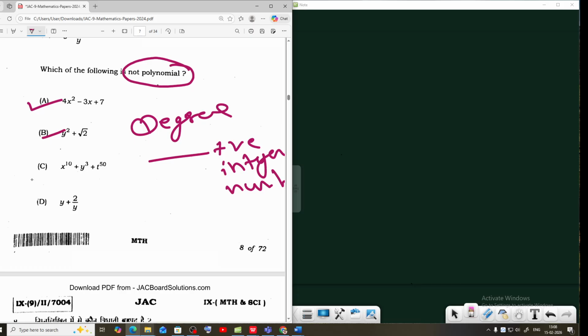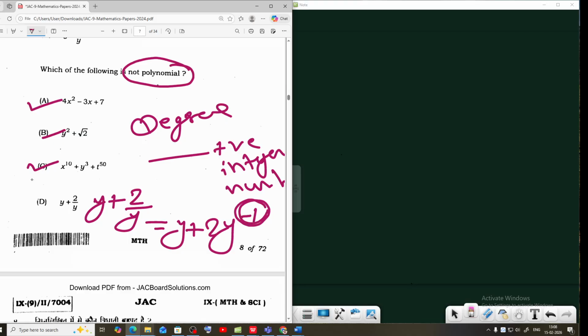X to power 10, y to power 3, t to power 50, this is also polynomial. Y to power y plus 2 by y, this can also be written y plus 2 to power y minus 1. Minus 1 is not a polynomial, degree is always positive integer number. So option D is the correct option.